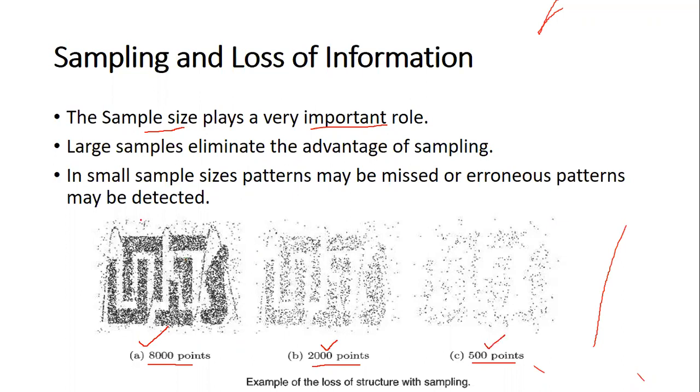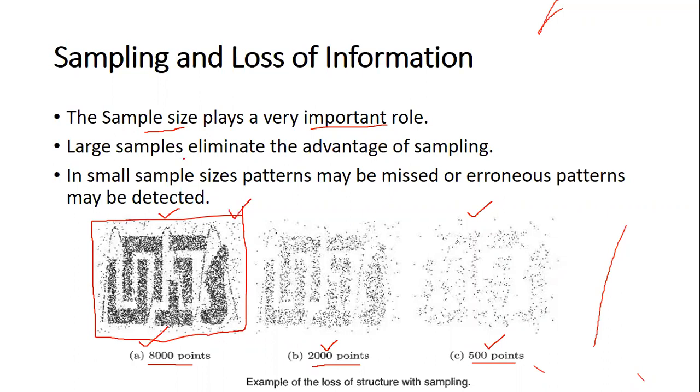Now, I can say that this is a very large sample, and this is a very small sample. If you look at the large sample, you can very clearly observe what the sample is about, and what is the intention behind the sample. So taking this large sample is very good.